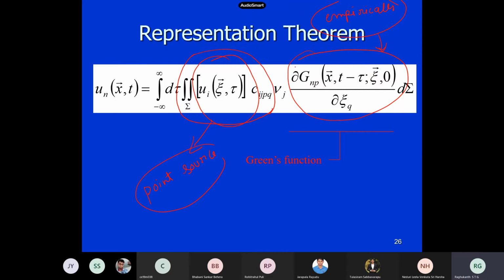Now why are we using a derivative here? See, what is the derivative of the impulse response function? What does it give? What is the derivative of the direct delta function? Suppose I take a spatial derivative, what does the spatial derivative of the direct delta function indicate? Force. So what does the derivative of the direct delta function indicate physically? Suppose it is in space, so delta x is there. What does the derivative indicate?